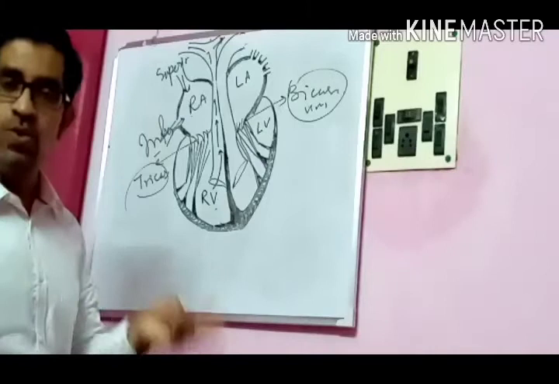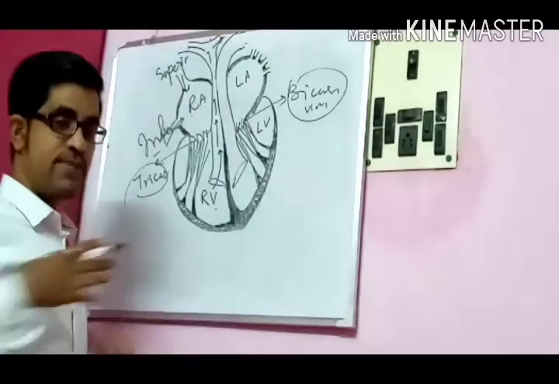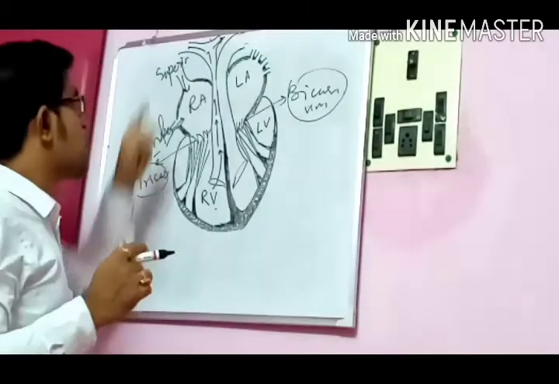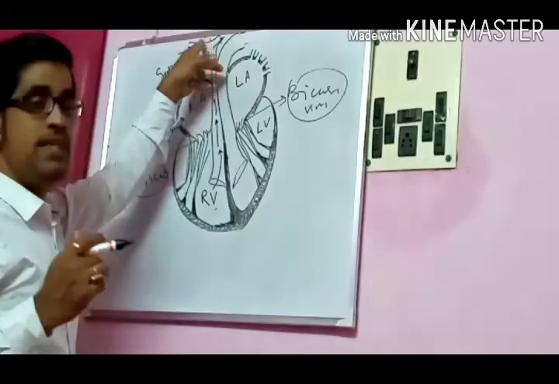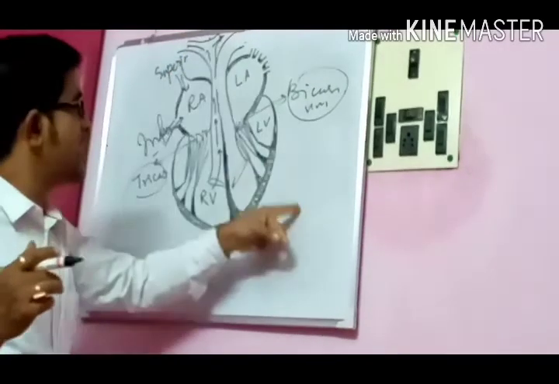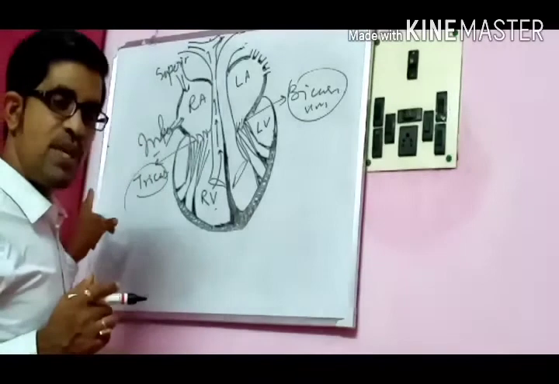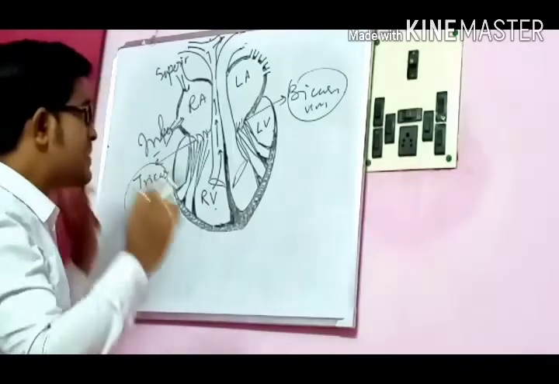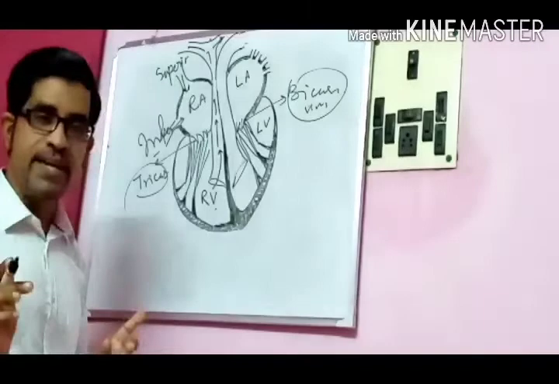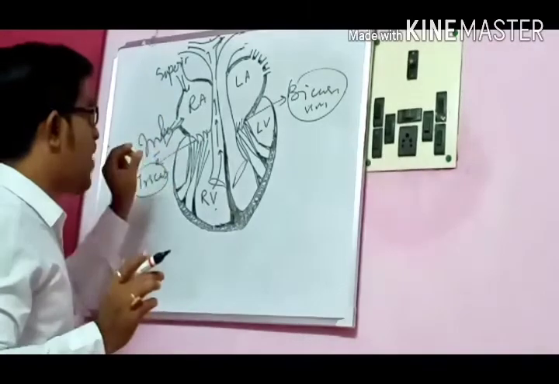Both arteries are carrying deoxygenated blood to the lungs. We have two lungs, one on the left side and one on the right side. So this will carry the deoxygenated blood to the left side. This will carry the deoxygenated blood to the right side. Clear? So this is about our right side. Remember that, the right side of the heart.